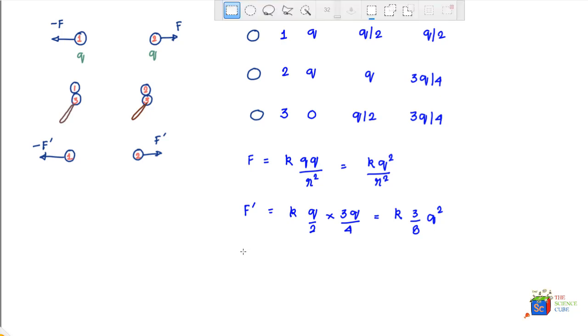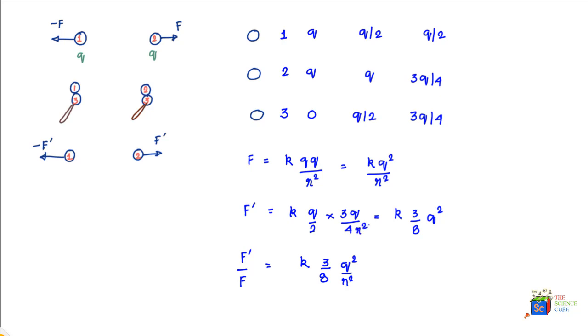So we can say that the ratio of F dash upon F equals K times 3 by 8 Q square upon R square, because the distance remains the same. And let me put R square here also, which I've missed. This whole thing is divided by F, which is nothing but K Q square upon R square.